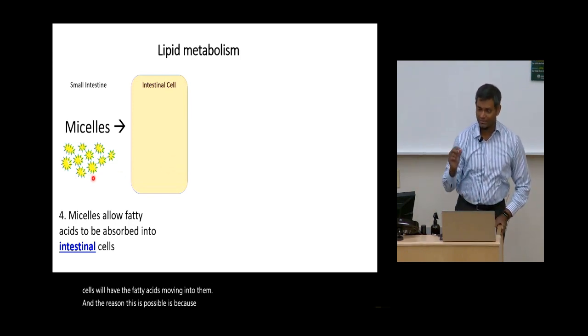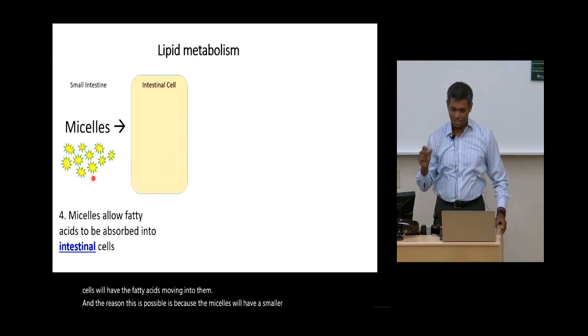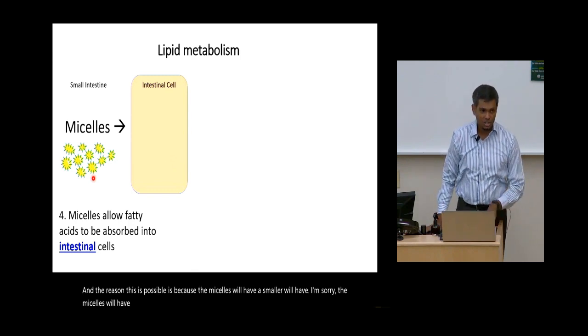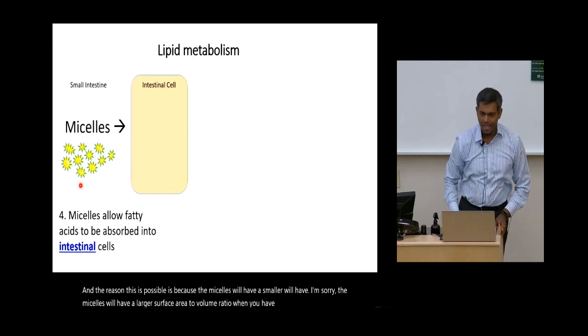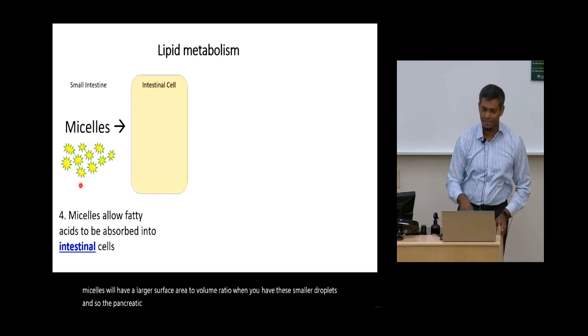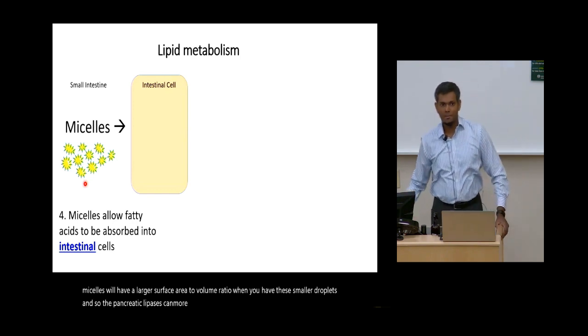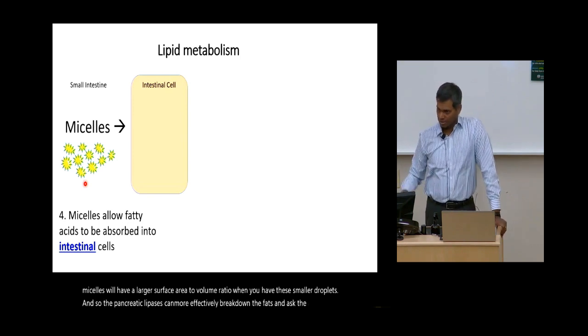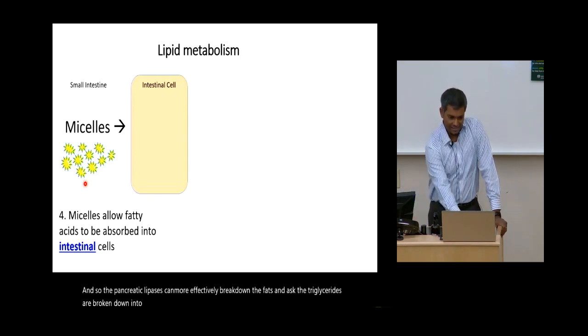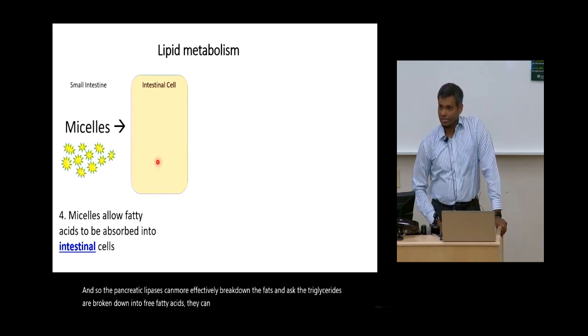the micelles will have a larger surface area to volume ratio when you have these smaller droplets, and so the pancreatic lipases can more effectively break down the fats, and as the triglycerides are broken down into free fatty acids, they can enter into the intestinal cells. Is that clear why micelles are important?